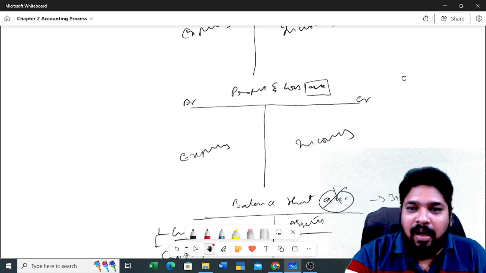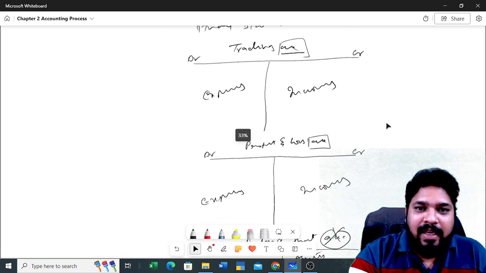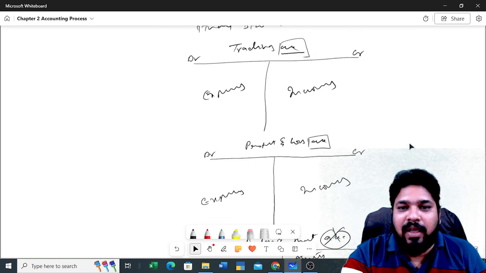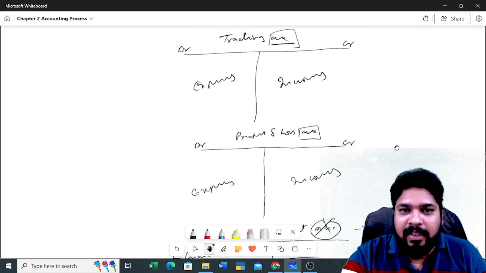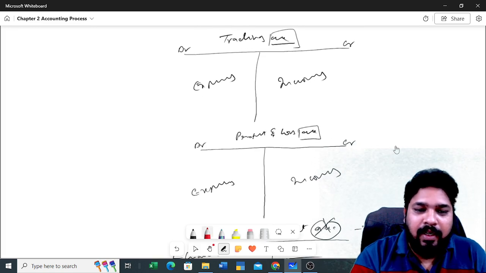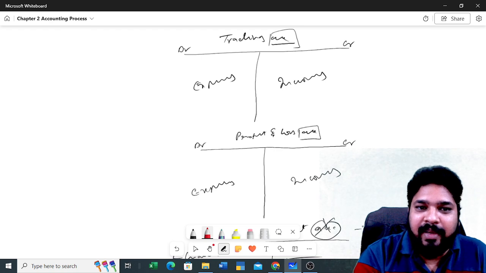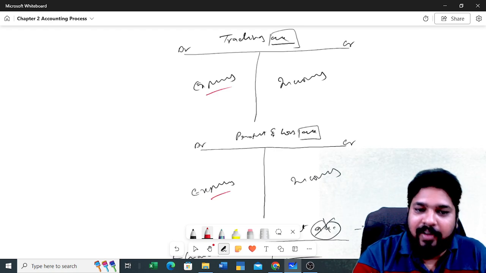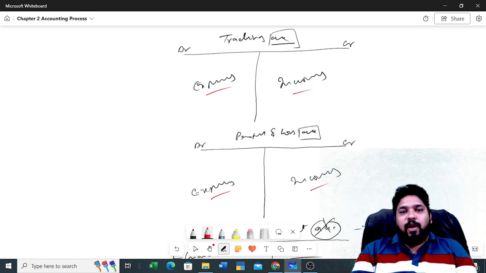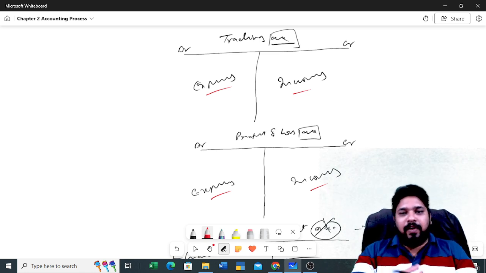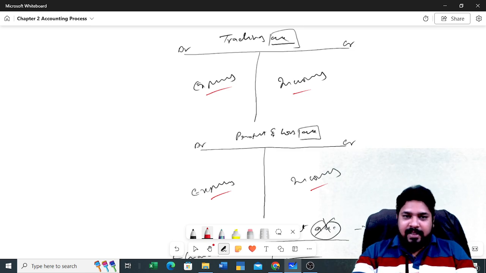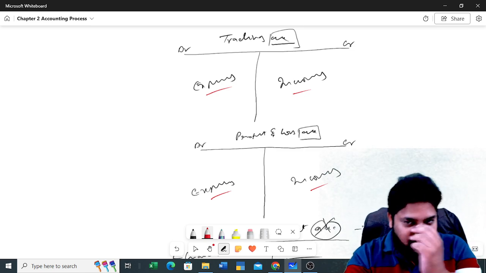Let me ask you one question. If you see clearly, the trading account and profit and loss account look the same. Here you have expenses, here you have expenses, here you have incomes, and here also you have incomes. So if they are the same, what is the reason we prepare the trading account and the profit and loss account separately? Is there any reason?